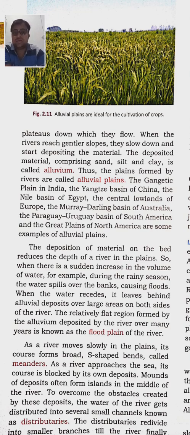Actually it is also a kind of soil. Examples of alluvial plains are the Gangetic Plain in India, the Yangtze Basin of China, the Nile Basin of Egypt, the central lowlands of Europe, the Murray-Darling Basin of Australia, the Paraguay and Uruguay Basin of South America, and the Great Basin of North America.